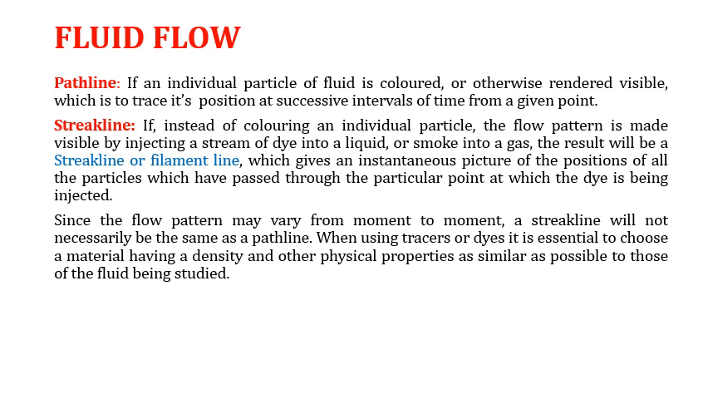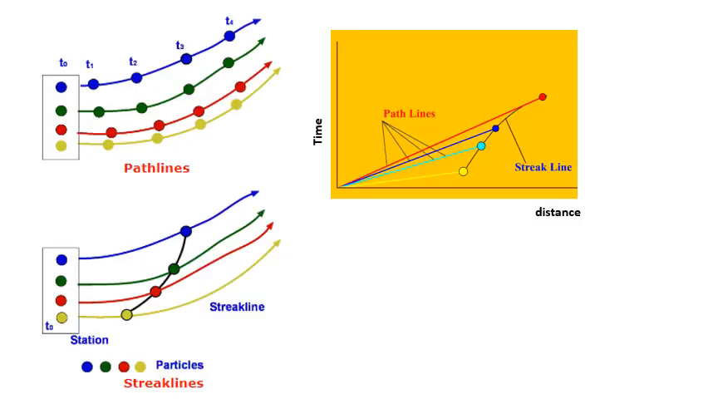Streak line. If instead of coloring an individual particle, the flow pattern is made visible by injecting a stream of dye into a liquid or smoke into a gas, the result will be a streak line or filament line, which gives the instantaneous picture of the position of all the particles which have passed through the particular point at which dye is being injected. So let's look at this first figure.